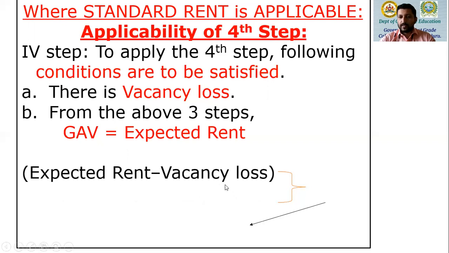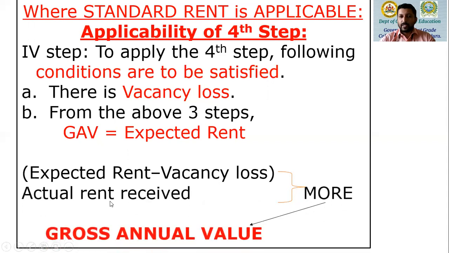From the expected rent, we deduct the vacancy loss, and thereafter we compare that with actual rent received. Very, very important: not the annual rent. We compare that with actual rent received. And among the two, whichever is more will be the gross annual value of the property. So once again, applicability of the fourth step.